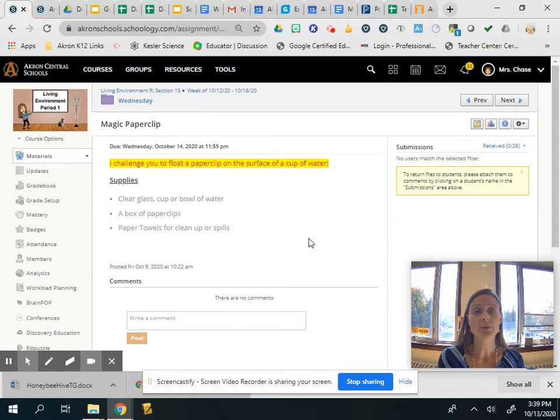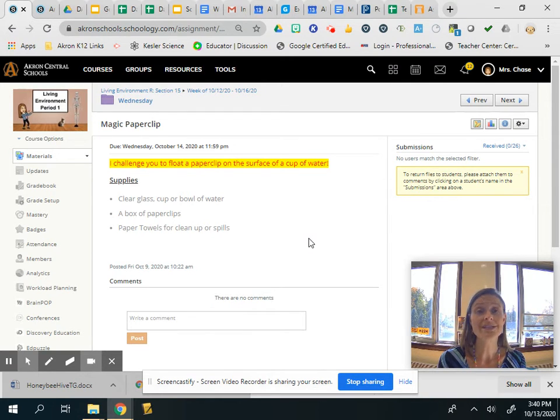I'm going to challenge you to float a paperclip on the surface of a cup of water. What you'll need is a clear glass cup or bowl of water, a box of paper clips, and paper towels in case you spill. But that's all you'll need. And I want to see if you can figure out how to float it. We're using the property of water called cohesion, because water has hydrogen bonds, and that's going to create almost a skin on the surface of the water that'll be able to hold your paper clip, but you have to do it in a certain way.